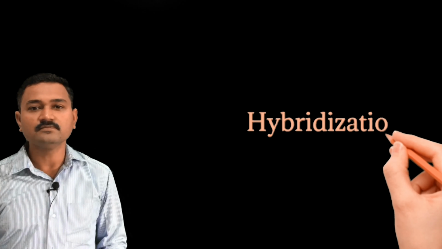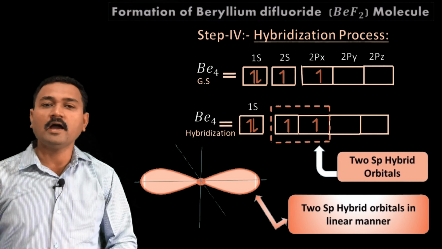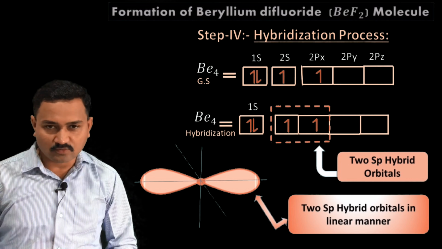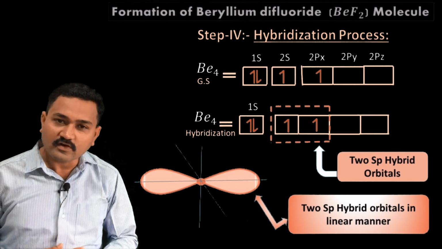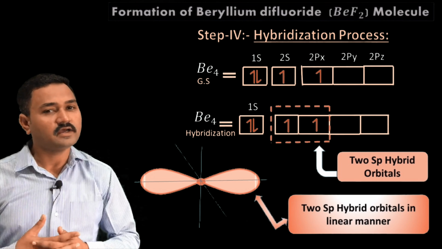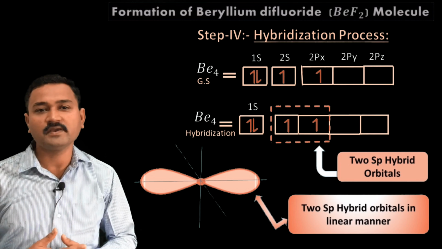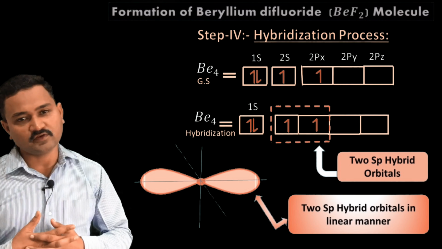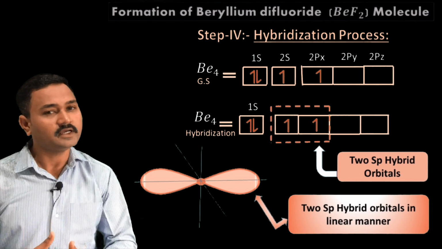Now the next step is the hybridization. Here the one 2s atomic orbital and the one 2px atomic orbital containing an unpaired electron, having different energy, undergo the sp hybridization process and form 2sp hybrid orbitals which are equivalent with respect to their size, shape and energy.